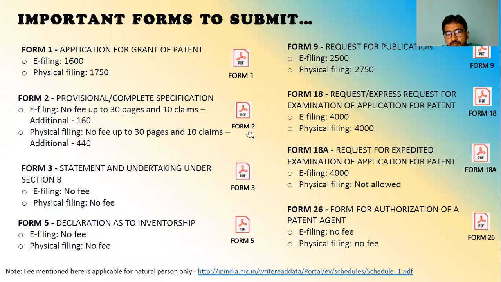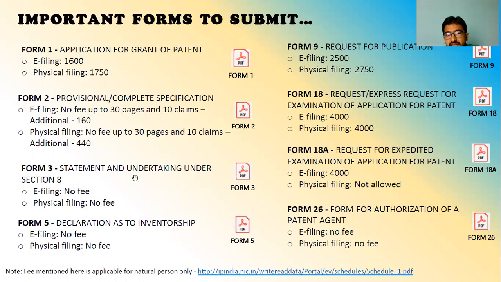For Form 2, complete specification, if your complete specification is up to 30 pages and the number of claims is up to 10, then there is no extra cost. If it exceeds 30 pages or the number of claims exceeds 10, then for each page and each claim you have to pay 160 rupees. For physical submission, if you exceed 30 pages or more than 10 claims, for each claim or each page after 30, it is 440 rupees.